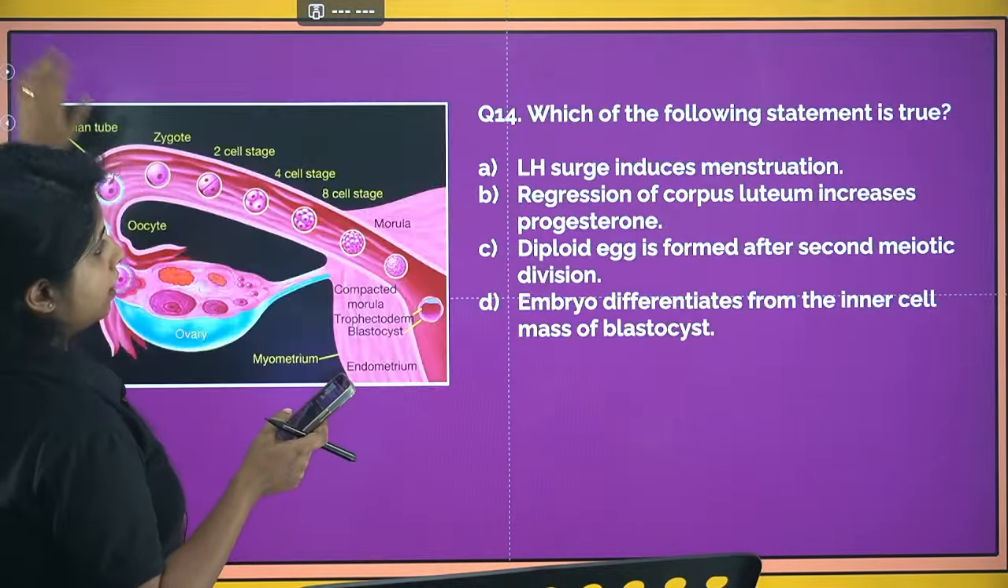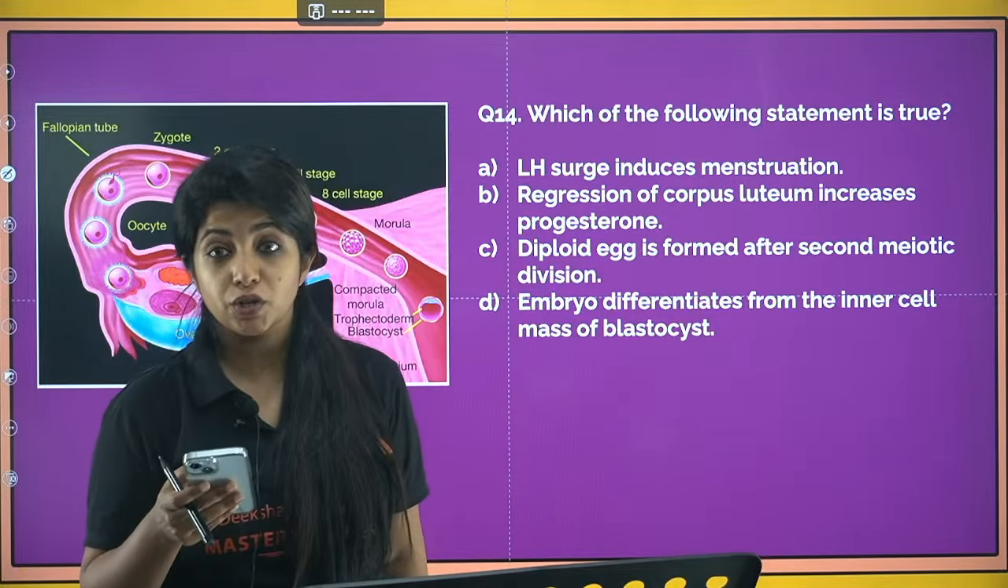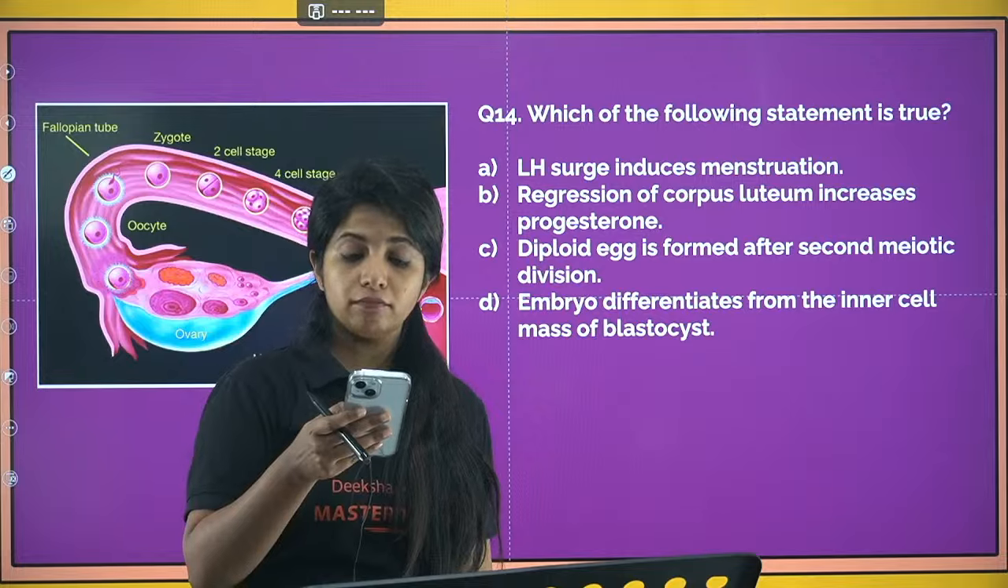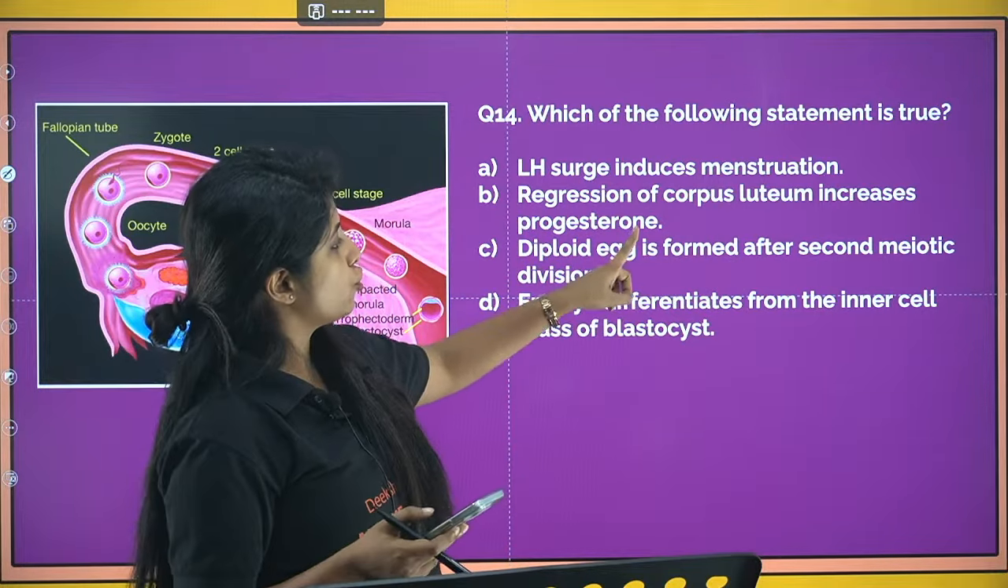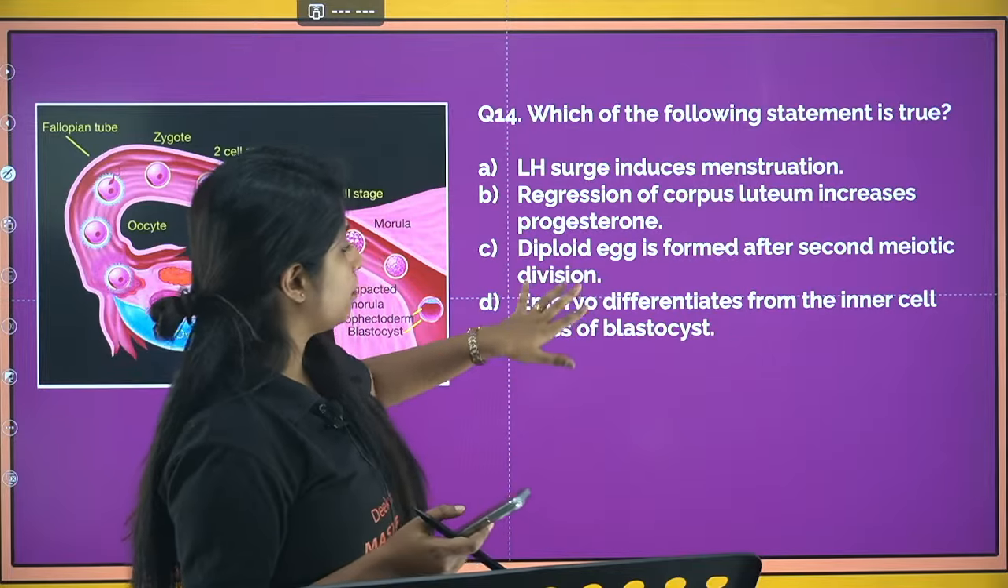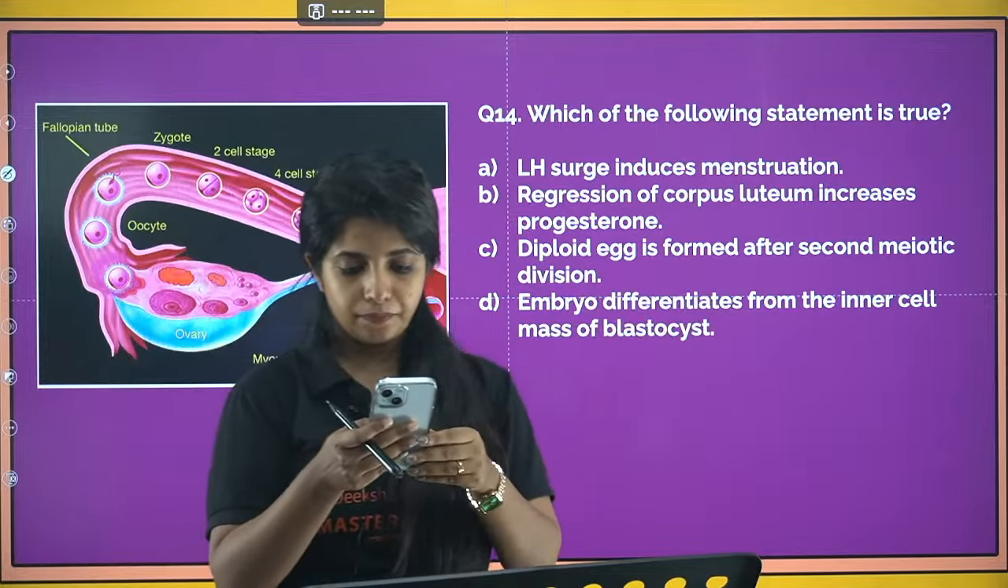Now the next question. Which of the following statements is true? LH surge induces menstruation. Do you think LH surge induces menstruation? Regression of corpus luteum increases progesterone. Diploid egg is formed after second meiotic division. Embryo differentiates from the inner mass of blastocyst.